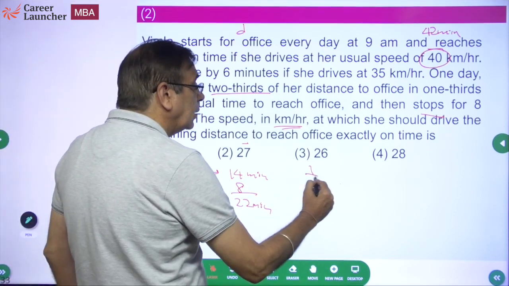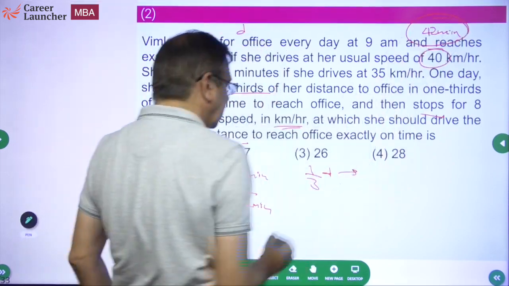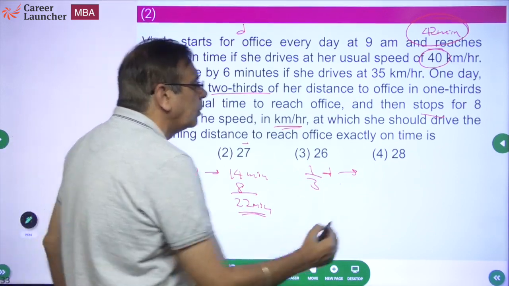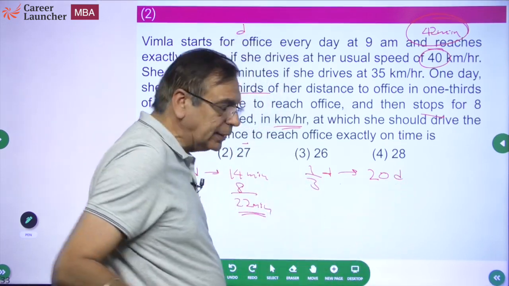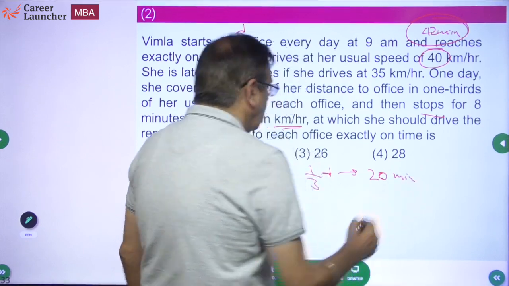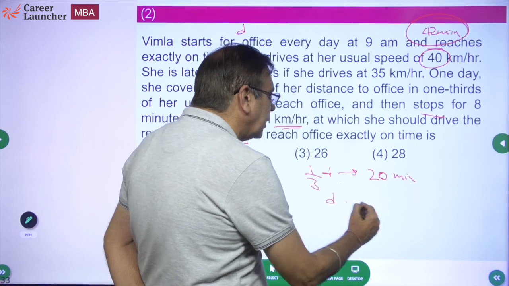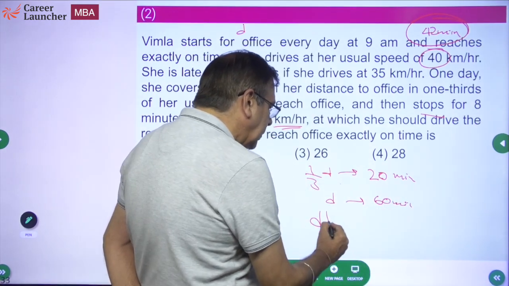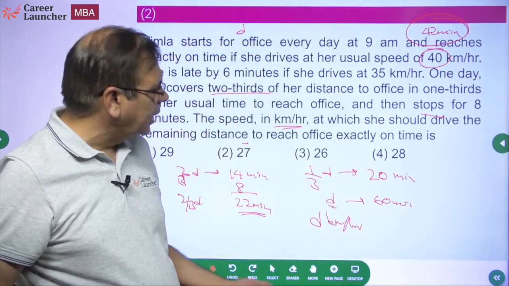So the remaining 1/3 of the distance she has to do in the time left. Earlier she was taking 42 minutes at the normal speed, so she still needs to take 42 minutes. She's already spent 22 minutes, so she has to do the remaining distance in 20 minutes. So 1/3 of d she'll do in 20 minutes, so d she will do in 60 minutes. What does that mean? D kilometers in 60 minutes, so the speed has to be d kilometers per hour.